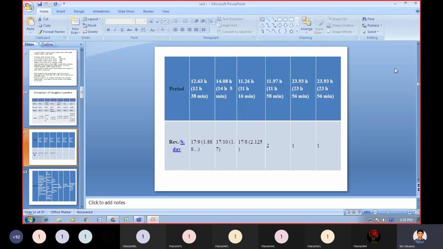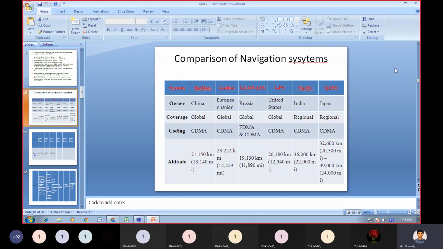The next navigation system is GPS, Global Positioning System.